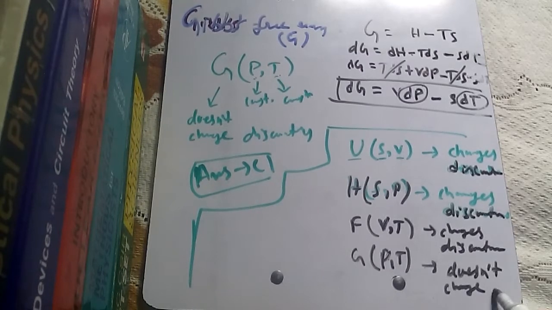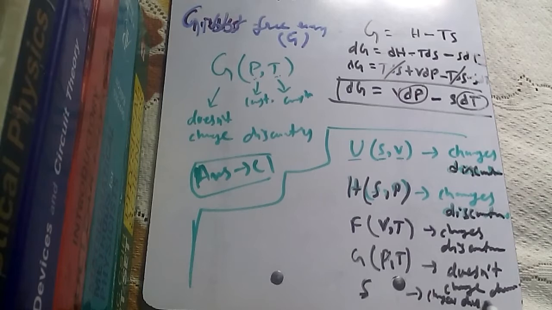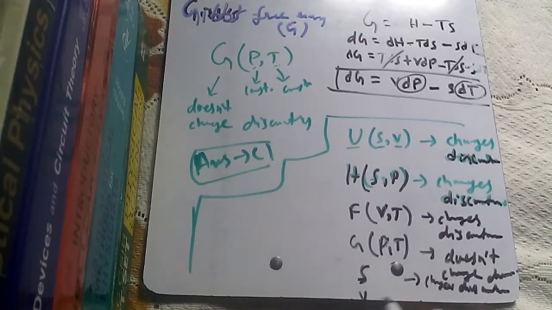And if we talk about entropy separately, it changes discontinuously, and volume separately also changes discontinuously. So these are the things you need to remember, and our answer is C here. Thank you.